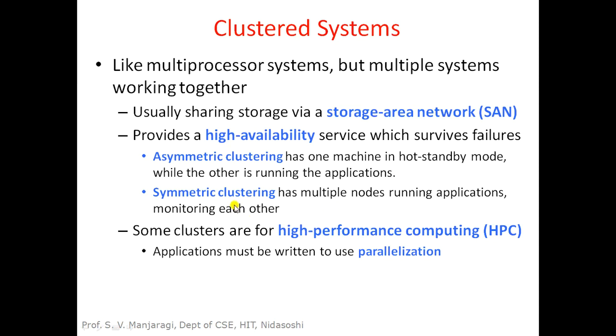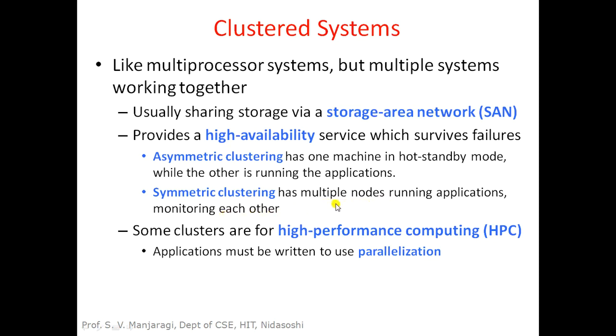The second type of cluster system is symmetric clustering. So it has got multiple systems which are called nodes because they are connected through network. If the systems are connected through network, and each system is called a node, it means symmetric clustering has multiple nodes running applications and monitoring each other.